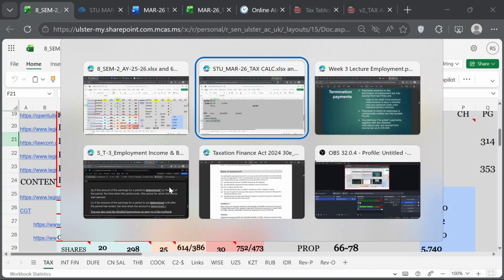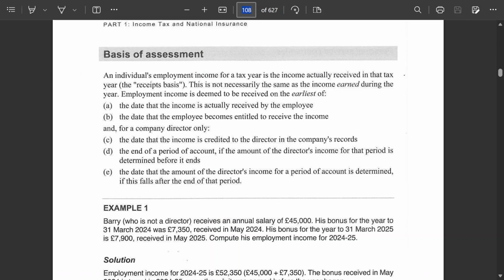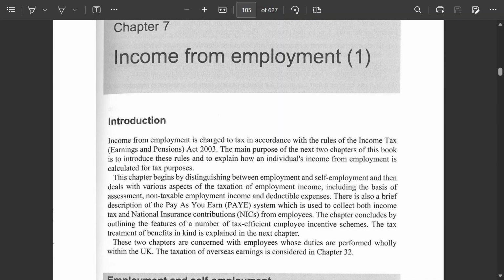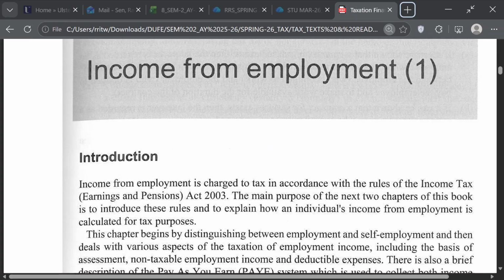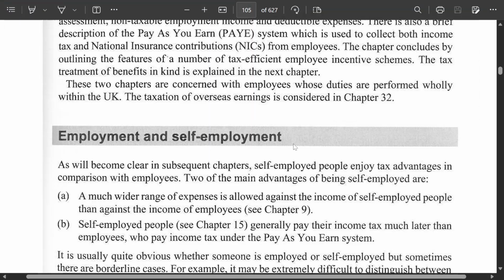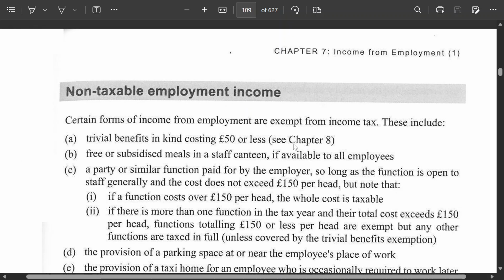Let's go to page 89 of Melville, which is page 105 of the PDF. Let's try and find the statutory redundancy pay language, and I'm sure you will have this.